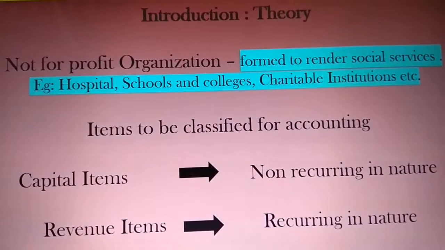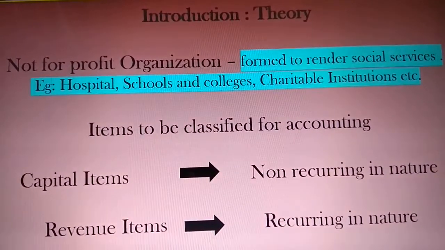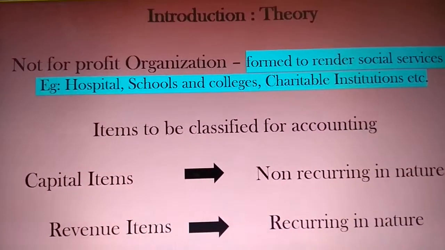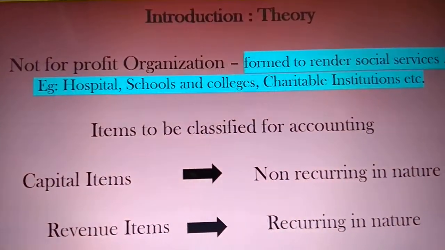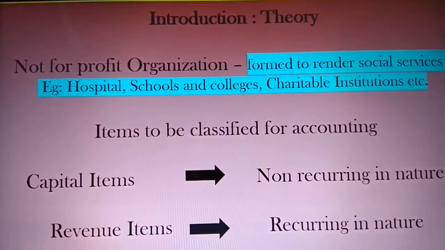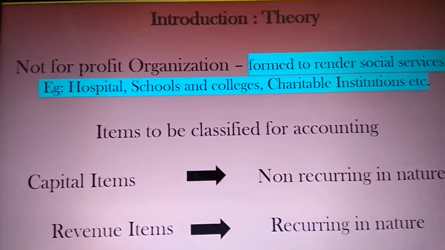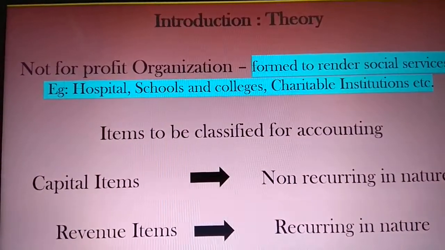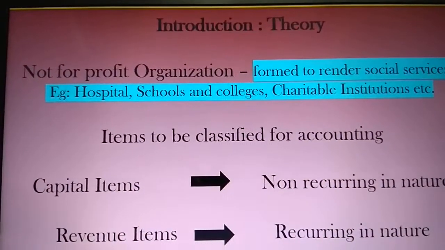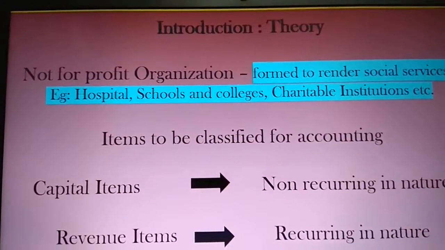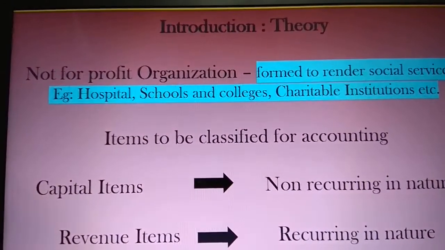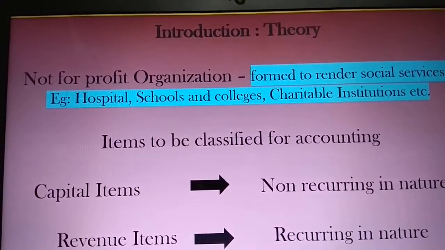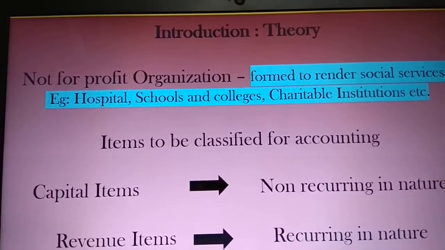Next, revenue items. What are revenue items? Revenue items are those occurring again and again in the day-to-day activities of your business. For example, you are spending on stationery, printing and stationery, Xerox, telephone charges, electricity bill, salary, wages, newspapers and periodicals, which occur in the day-to-day activity of your business.